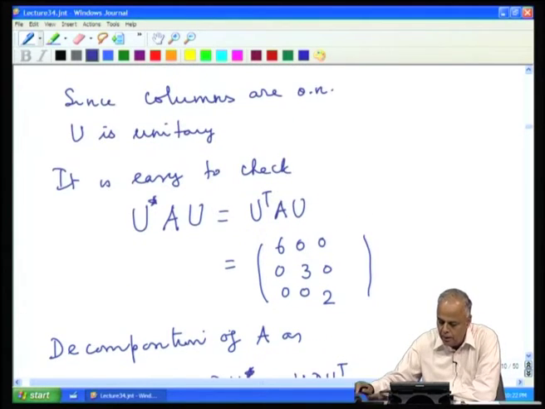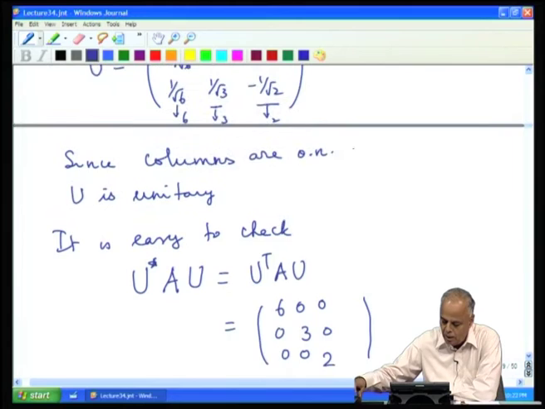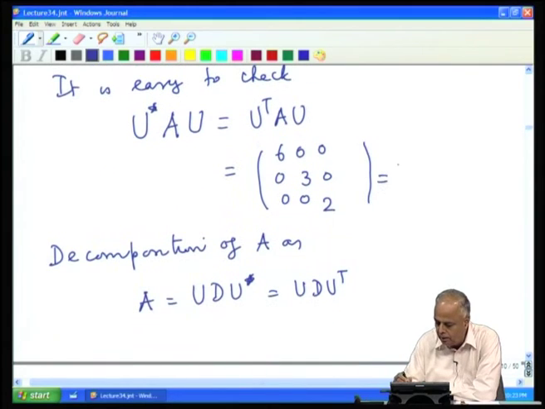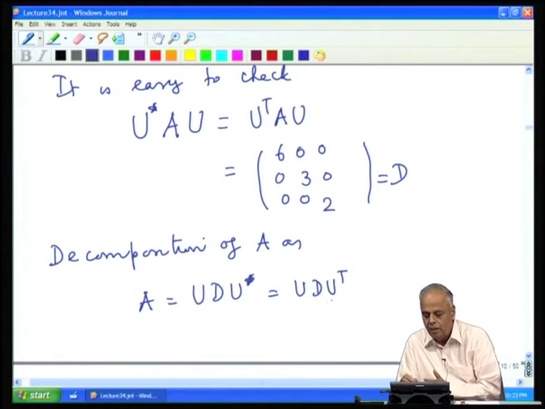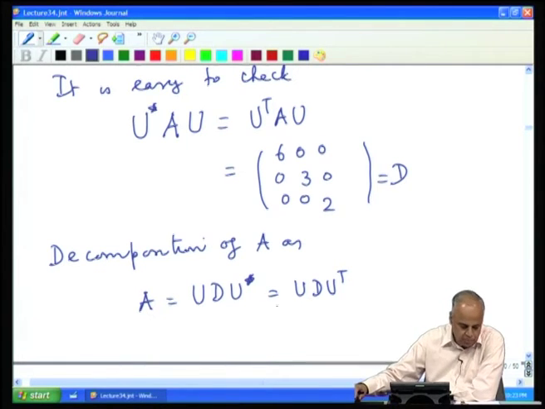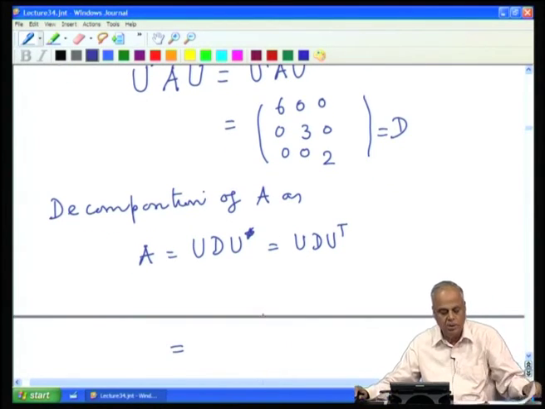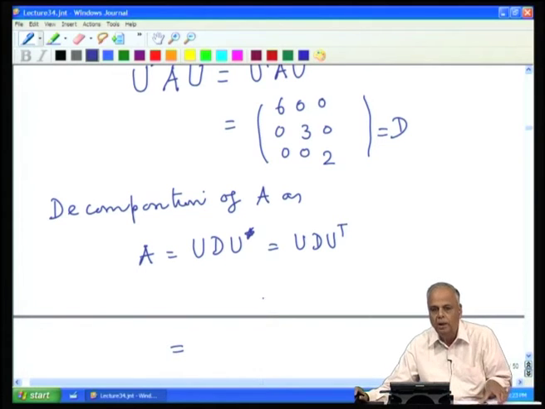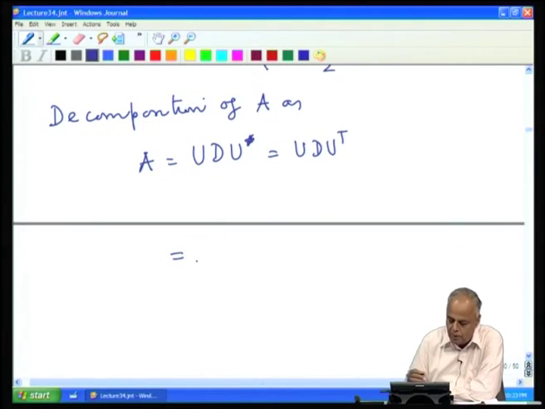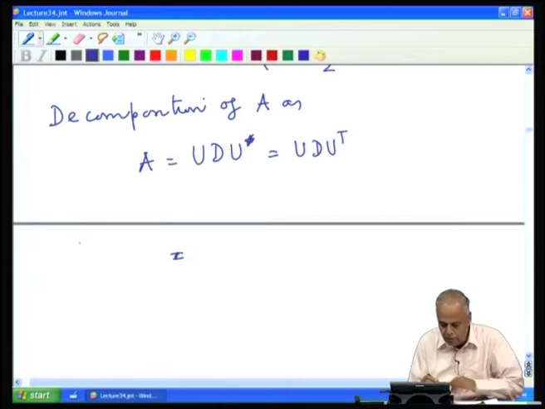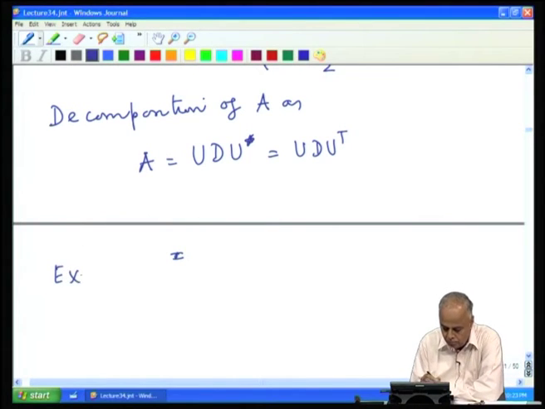We have the U here, we can substitute that, and we have the diagonal matrix here, and since we know U, we know U transpose. So, we see the decomposition of A as the product of 3 simple matrices. This is the demonstration of all the results that we obtained for a real symmetric matrix or a complex Hermitian matrix.